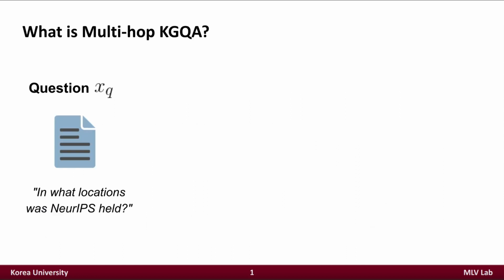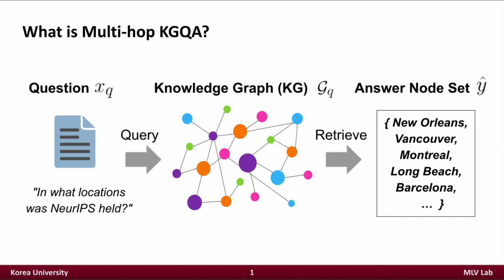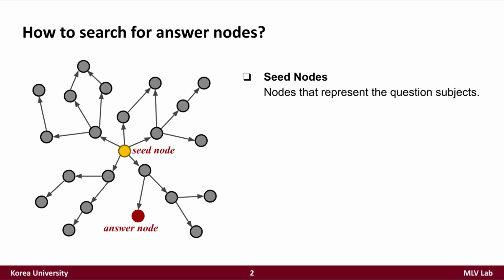The multi-op KGQA, or Knowledge Graph Question Answering, is a question answering task that works on knowledge graphs. When given a natural language question, the objective of the task is to query a knowledge graph to retrieve the set of nodes that answer the given question. And generally, a subgraph is extracted from the entire knowledge graph for each question, and the seed nodes are assumed to be given, which refer to the nodes that represent the key subjects in the question text.